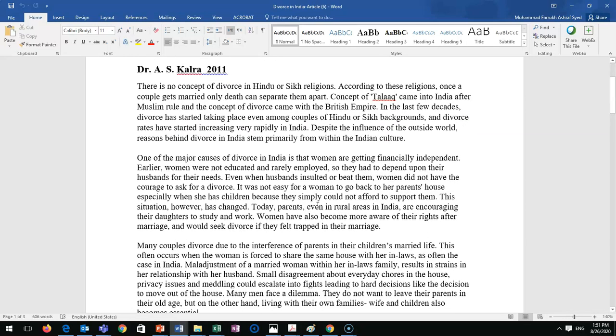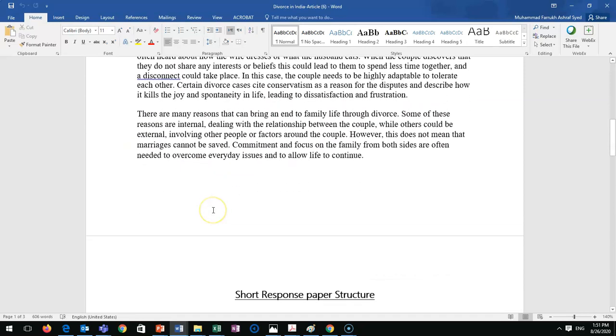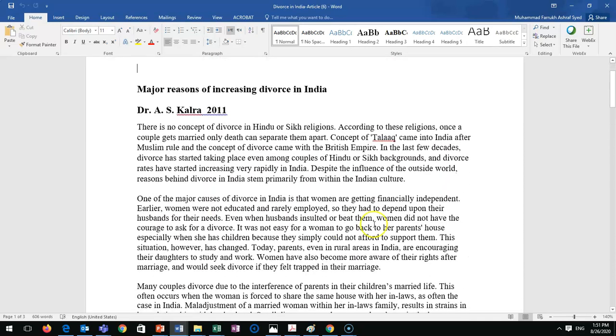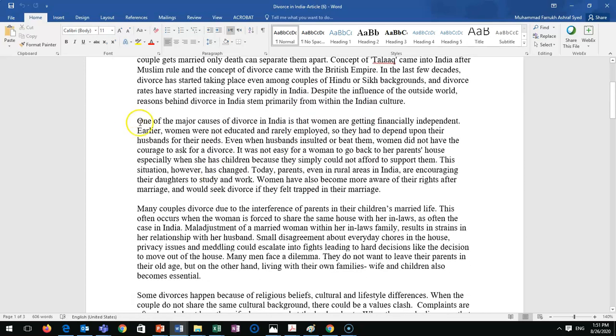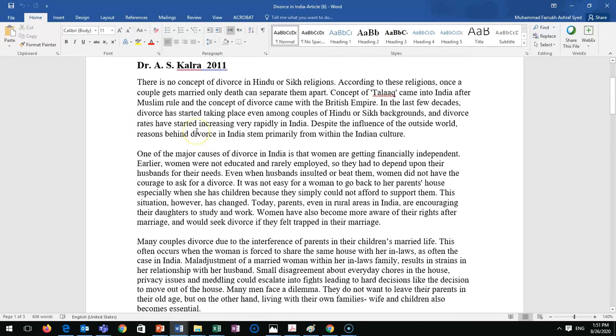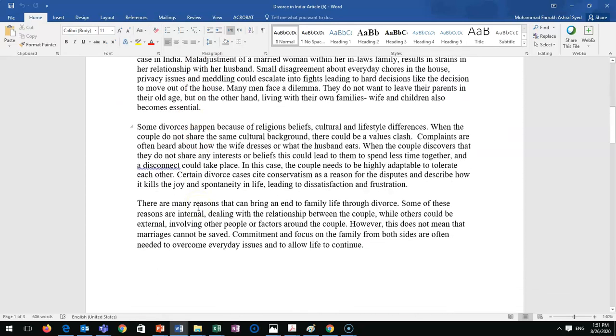Okay, so when you read this article, as I said, you will read the first and last two sentences in the first part. One thing you will notice here, when you read the article quickly, you will think this is main idea 1, that this is about causes of divorce in India. This is the first cause, this is the second cause, this is the third cause, and that's it.